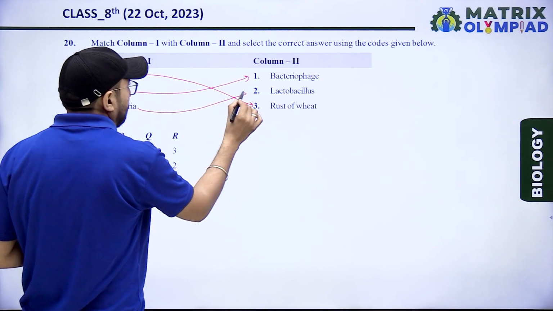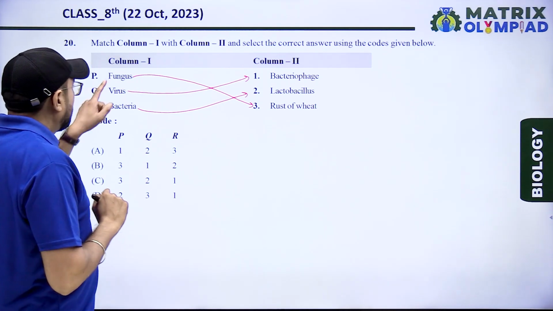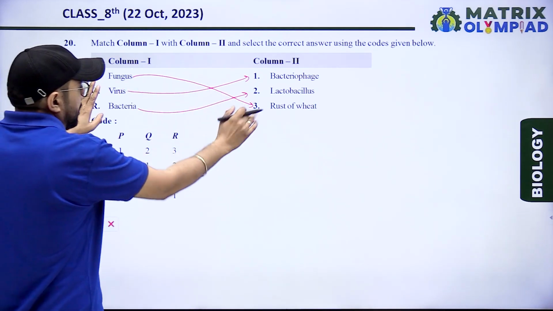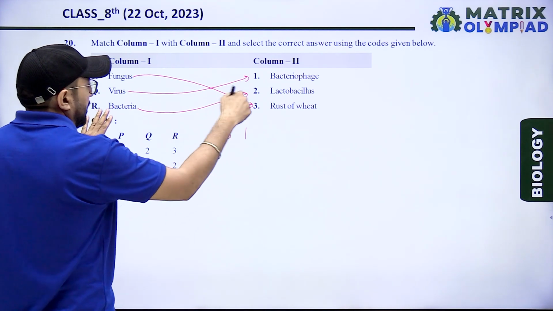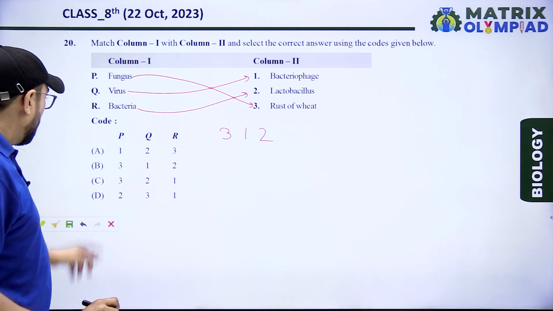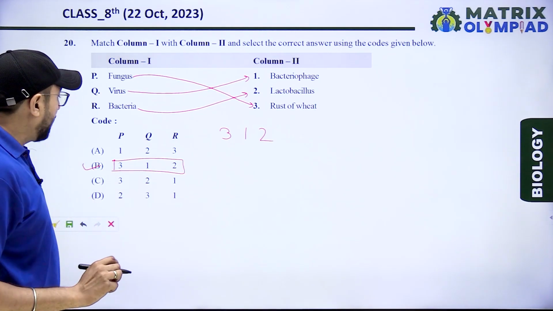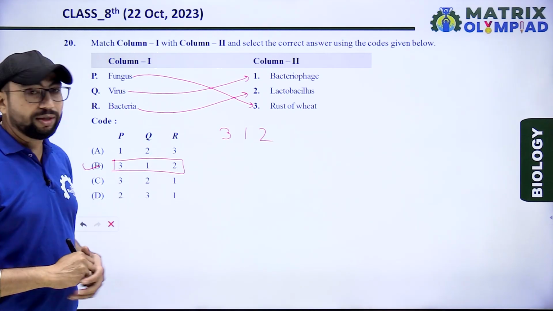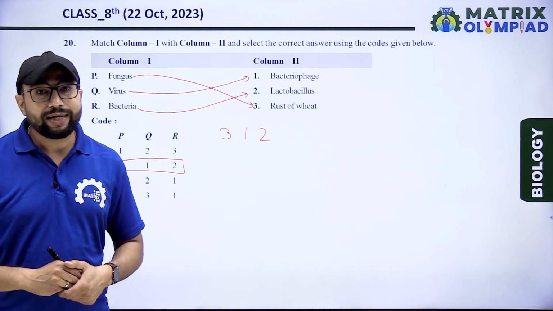Bacteria, lactobacillus, is responsible for curd formation. So according to the match, third, first and second. Option B is the right answer according to column first and column second. These are the biology solutions for class 8th.